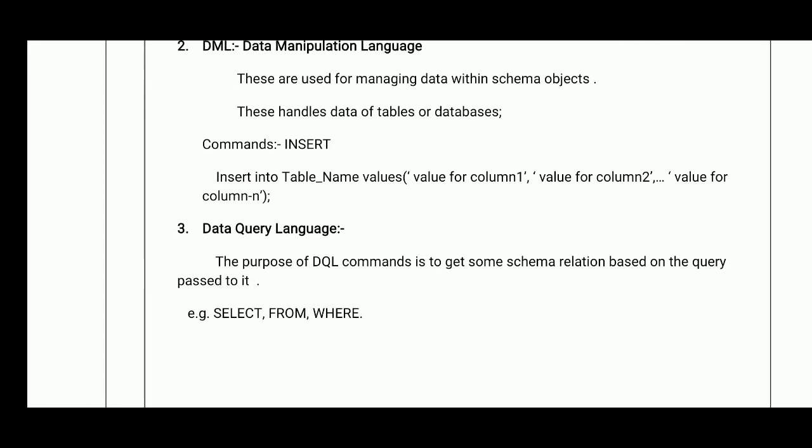Then the next one is data query language. The purpose of data query language is to fetch schema relations based on the query passed, such as select, from, and where. So first was DDL, data definition language. Second, DML, data manipulation language. Third is data query language, which is used to fetch records from the database.